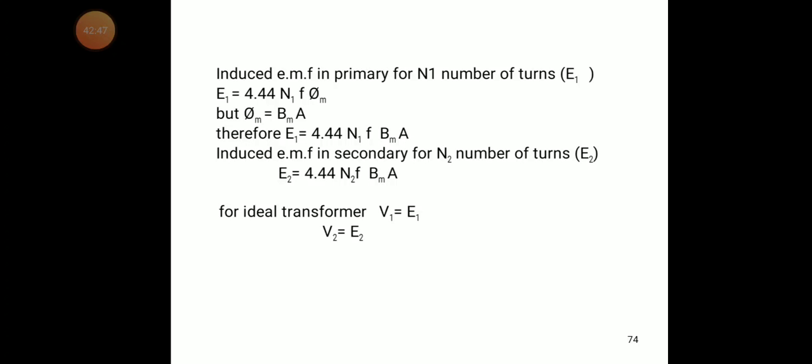The first one is the shell type, and the other one is the core type. For the construction of the transformer we need two windings, the primary winding and the secondary winding. The primary winding is used for supplying the voltage, and the secondary winding is used for connecting to the load.